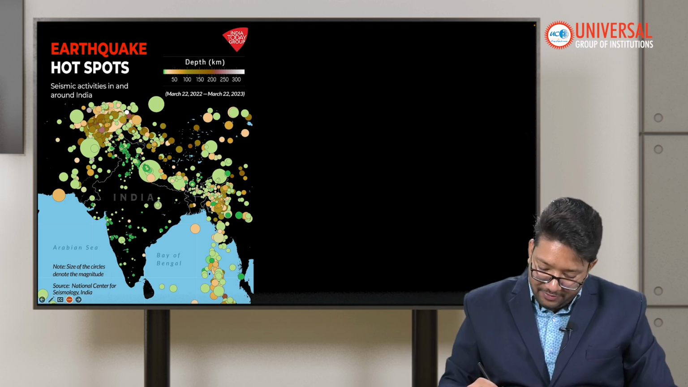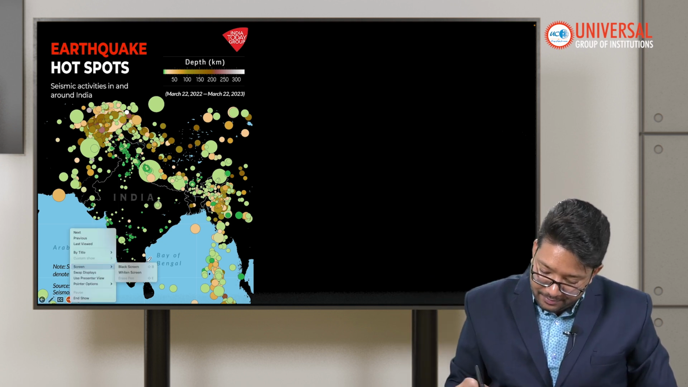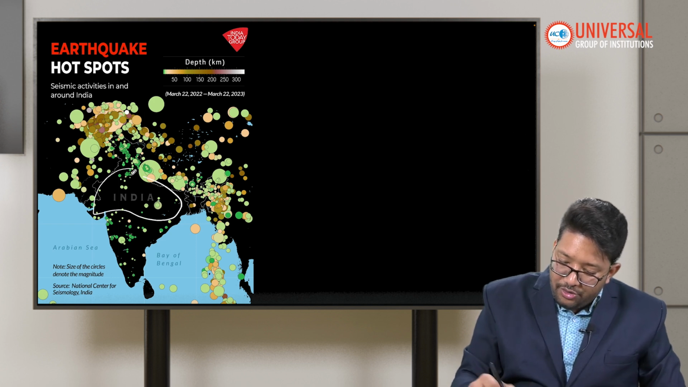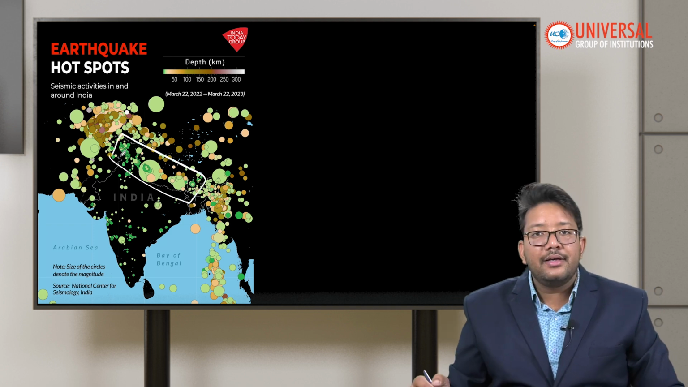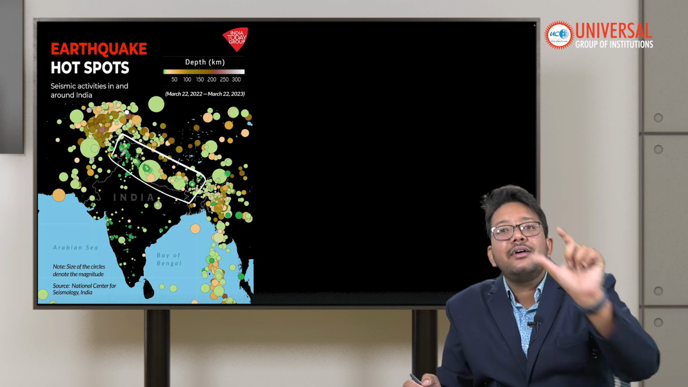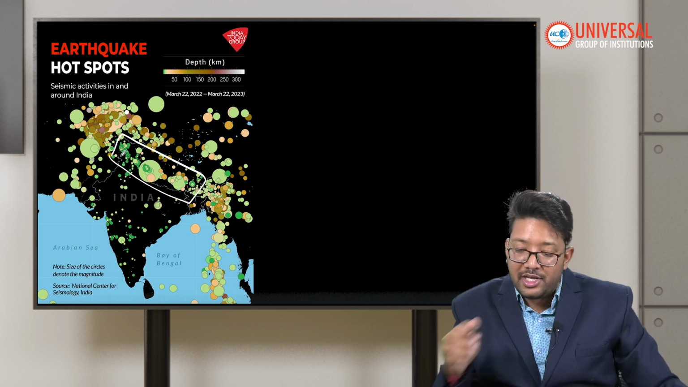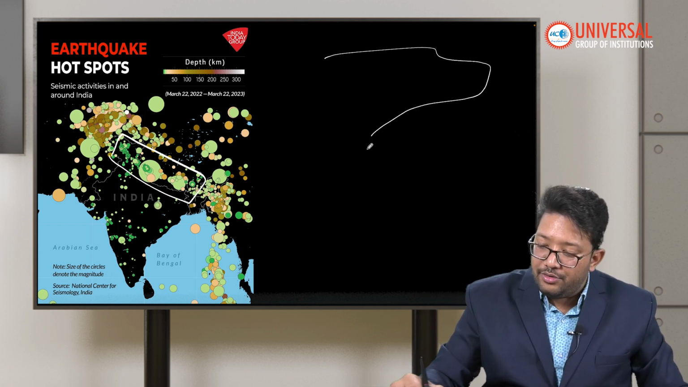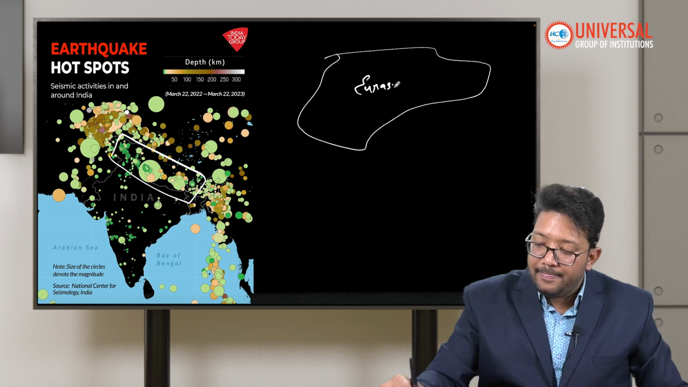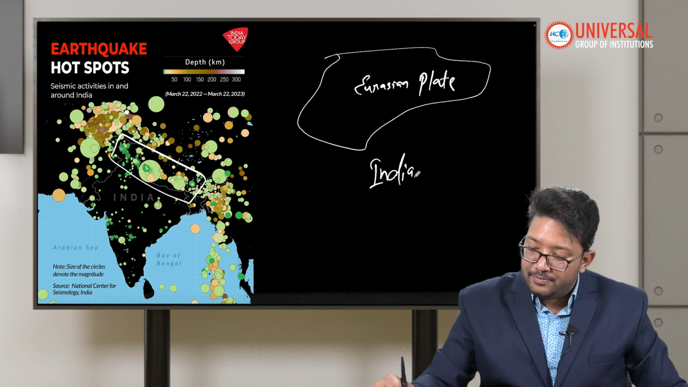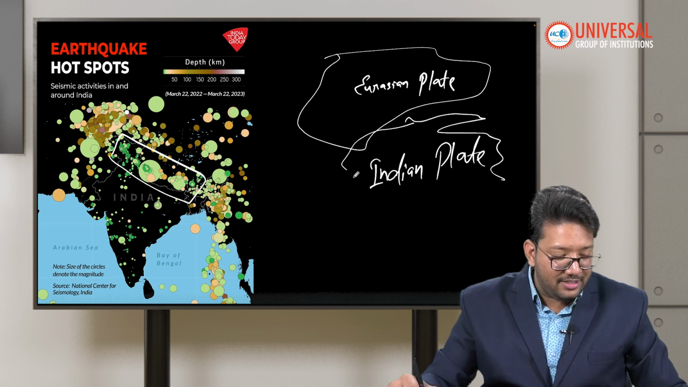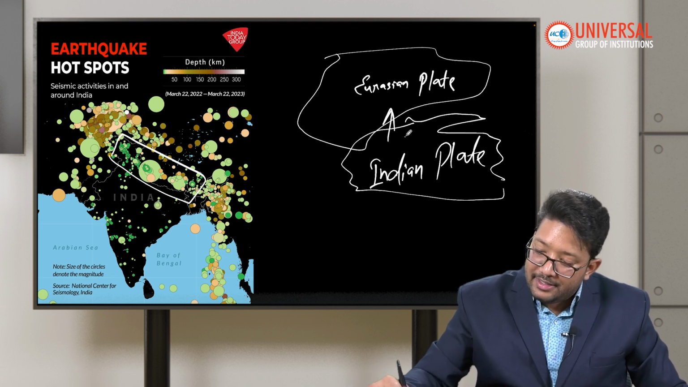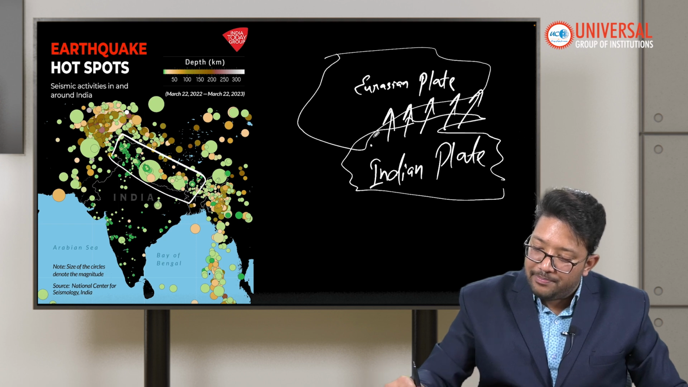So in India also there are many earthquake hotspots. As you can see in the map itself, the whole of North India is not that much affected, but this particular region, the foothills of the Himalayas, the eco-sensitive zone, is getting the most earthquakes. Why? Because this is our Eurasian plate, and this is our Indian plate, and the Indian plate is colliding into the Eurasian plate.